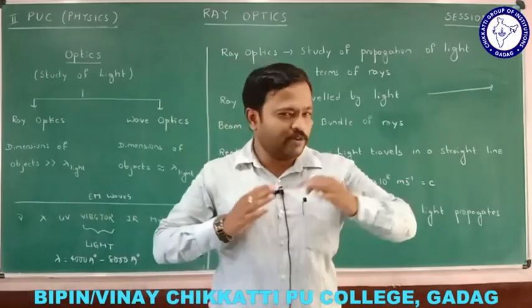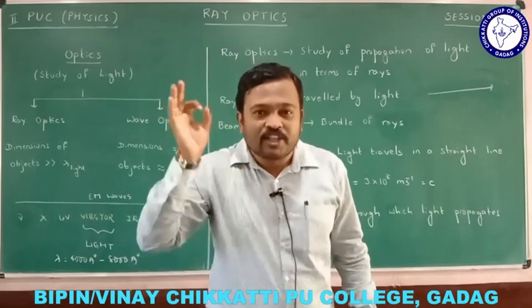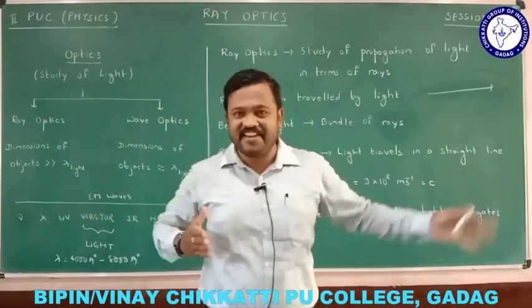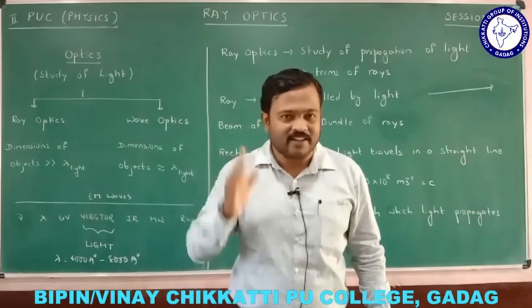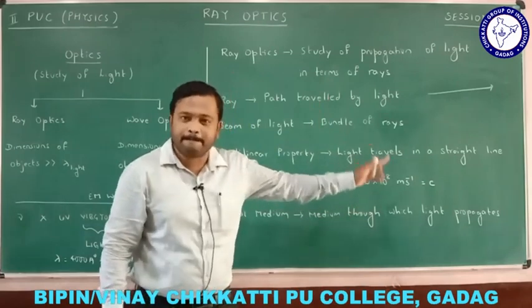Do you understand how much speed the light is, right? In 1 second, light travels 3 lakh kilometer. So that is the speed of light. It is the fastest thing in nature. That is about the light. Light travels with the speed of 3 × 10^8 meter per second.